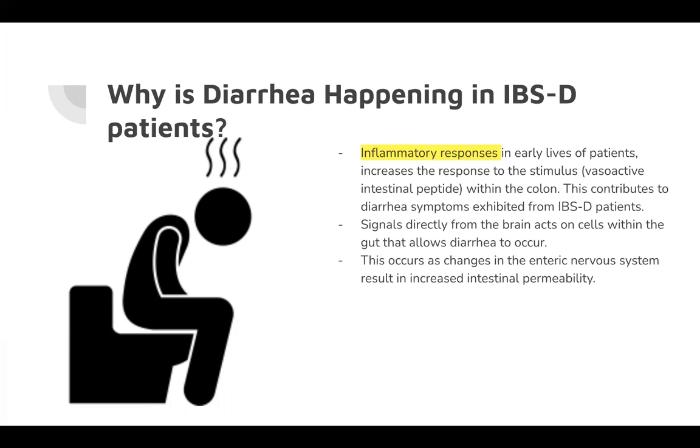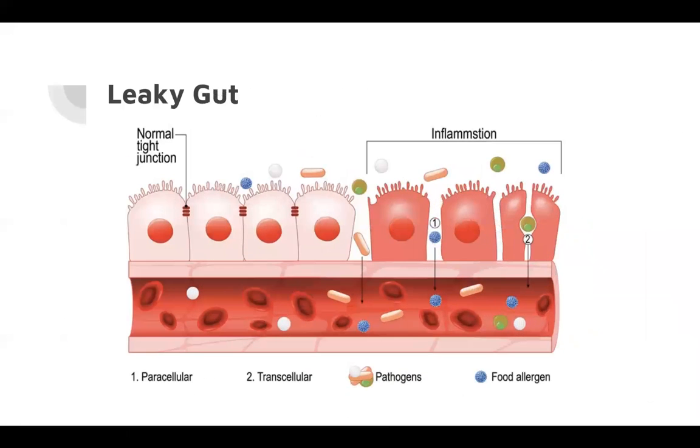And that is a part of the enteric nervous system. And it's contributing to an increase of intestinal permeability. So leaky gut has a big influence on why diarrhea is occurring. Here on the left, you can see a normal, healthy gut, and that's normal tight junction. On the right, inflammation is occurring between these tight junctions, and that's what's leading to diarrhea.